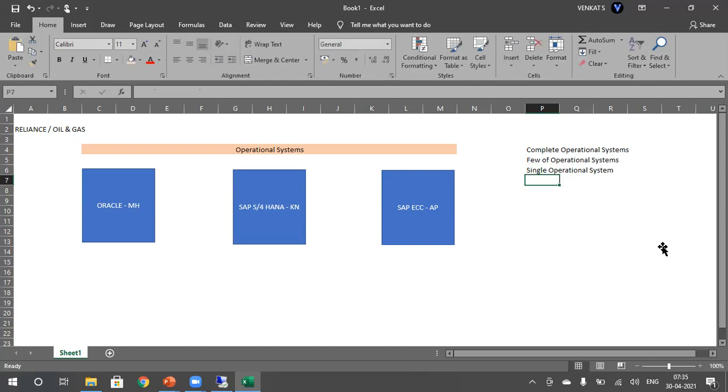So if you take any client which is already running their business, so you could see only these are the options when they have their business in multiple source systems. Okay, so now how they want to decide, what is the criteria they have to decide.